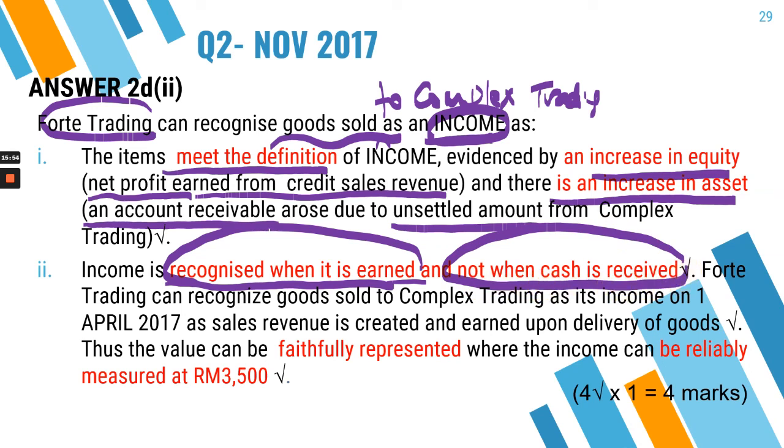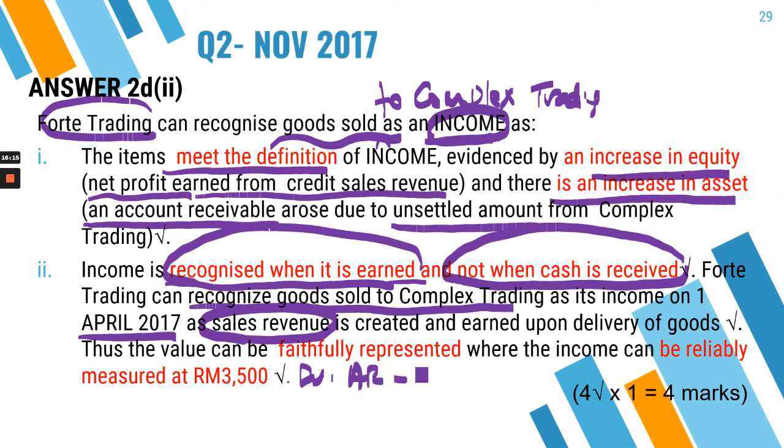That's why you debit just now the account receivable and you credit the sales revenue. So therefore you can recognize the goods sold to Complex Trading as an income on 1st of April. Why? Because you have created the sales revenue. Remember earlier we did this? Debit account receivable, Complex Trading, credit sales revenue, right? Sales revenue is your income.